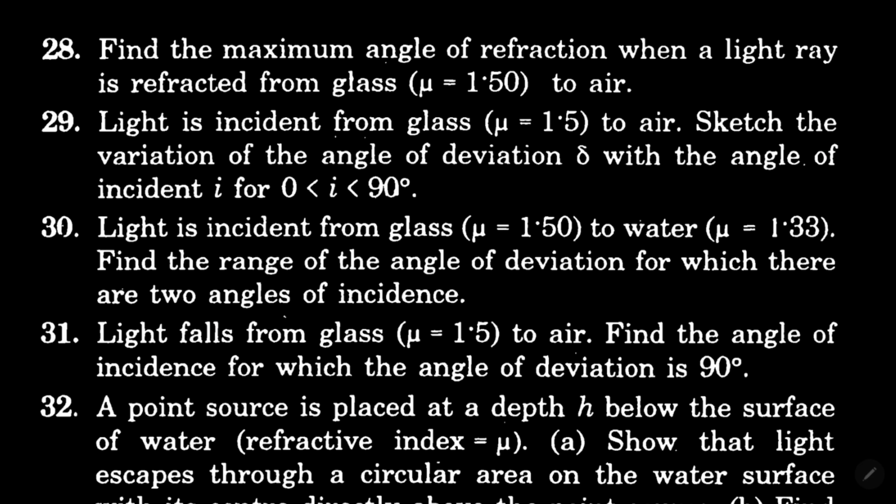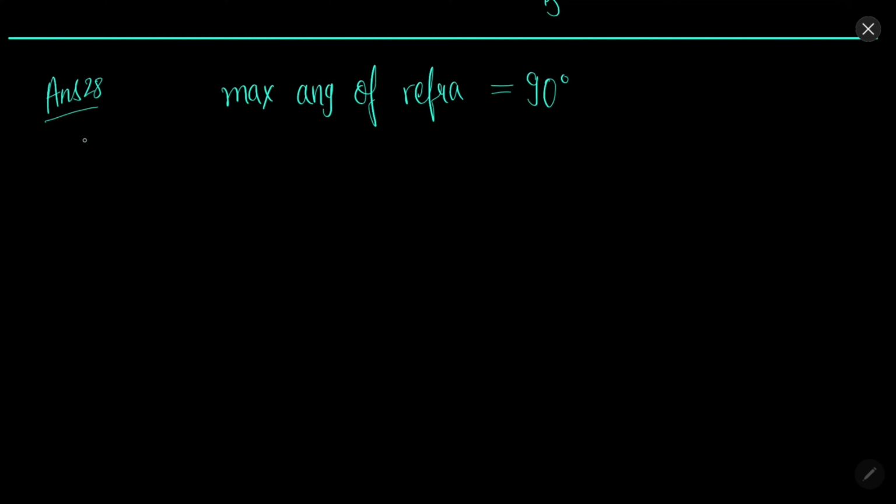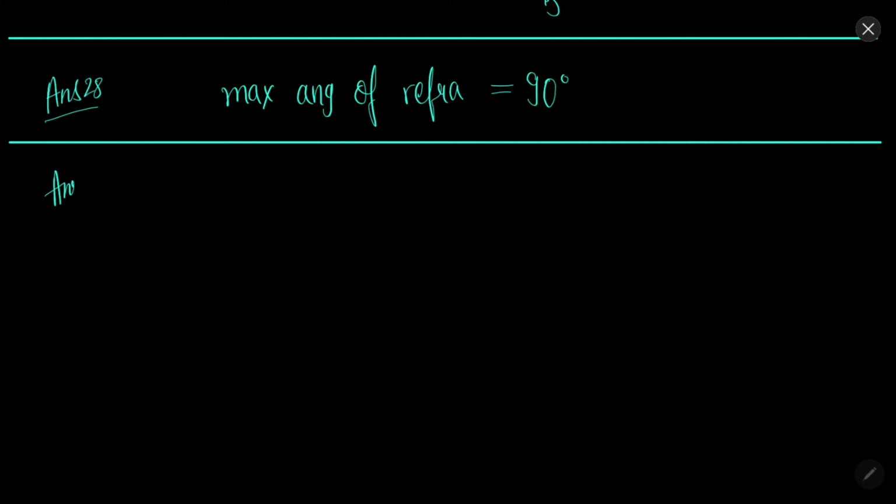In question 29, light is incident from glass to air. Sketch the variation of deviation delta with angle of incidence i. Solution 29. The refractive index of glass is 1.5. Obviously the angle of incidence will remain in this range.